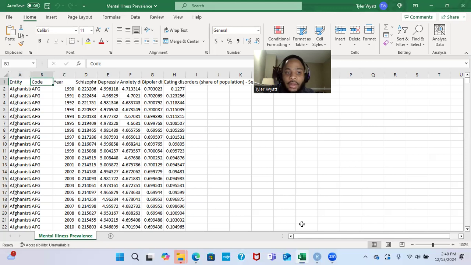The code is the three-letter code to represent each specific country. Next, we have the year variable, which ranges from 1990 to 2019, and the mental illness prevalence rates expressed as percentages of the population.